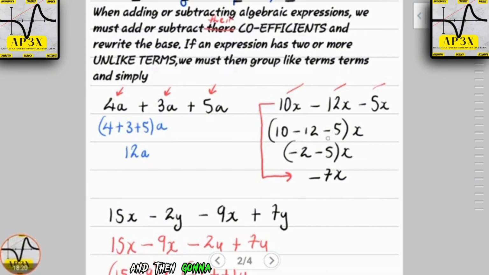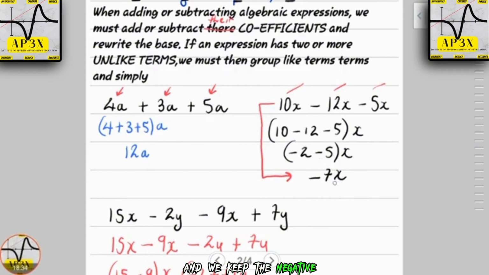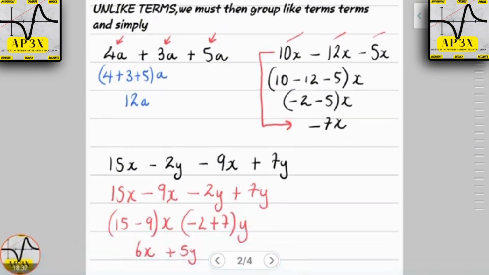Here I'm then going to merge that with minus 5, minus 2 minus 5. We can use the like signs rule. If the signs are alike, then we add both numbers and keep the like sign. So 2 plus 5 is 7, and we keep the negative sign, negative 7x. That is basically for students who are not very strong. Of course, if you are an intermediate level student, you can jump from here all the way down here, you don't have to go through that entire process.